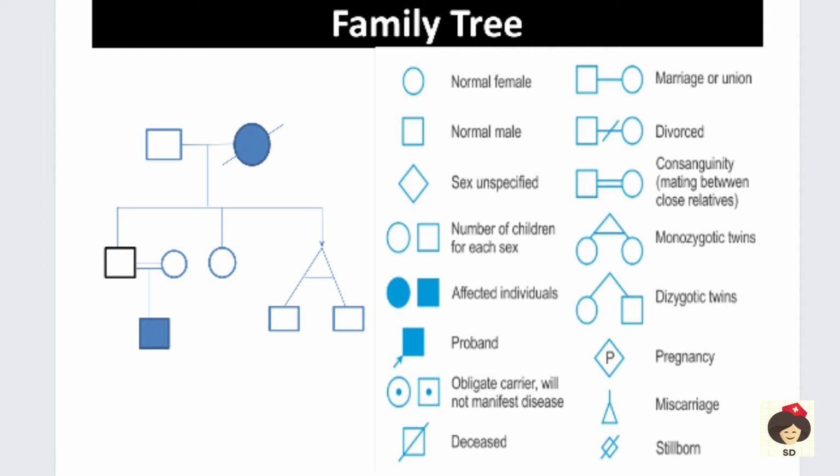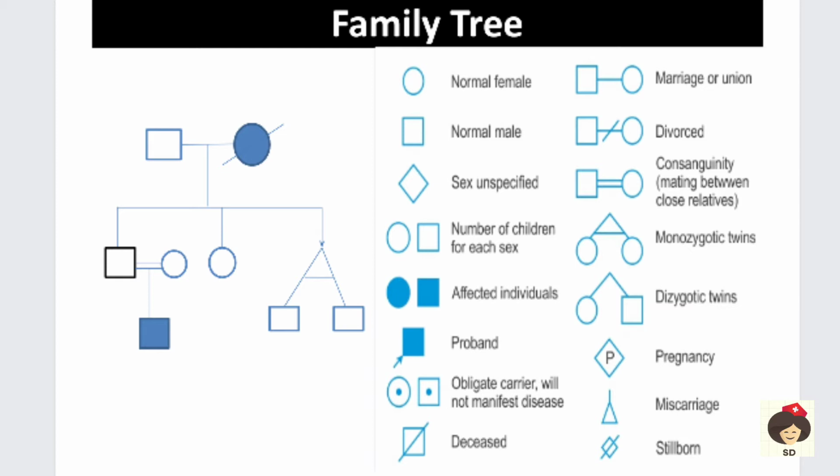And dizygotic twins are formed from two zygotes, that is, from two eggs. So when they are formed from two zygotes, there won't be a middle line, that is, the A-shaped line will not be present. And dizygotic twins can be of the same sex or of a different sex.